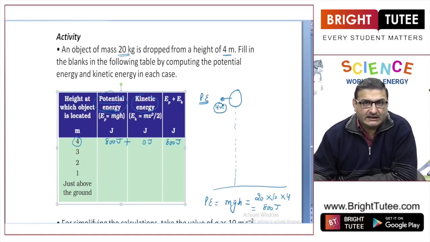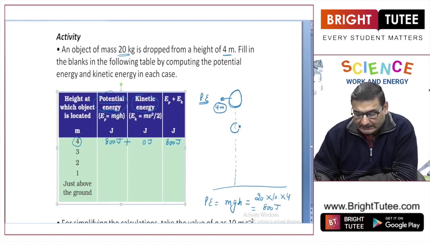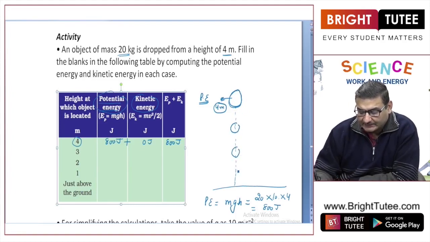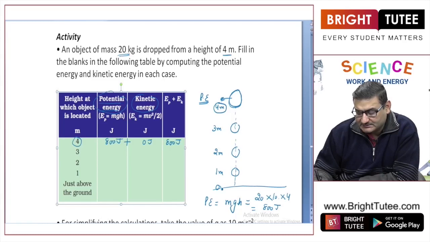Now if I allow this body to fall down, it will lead to a decrease in its height. Let us take different cases. Let it be 3 meters height, 2 meters, 1 meter and 0 meter.